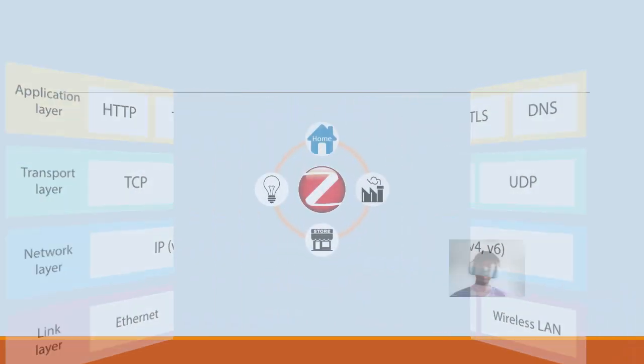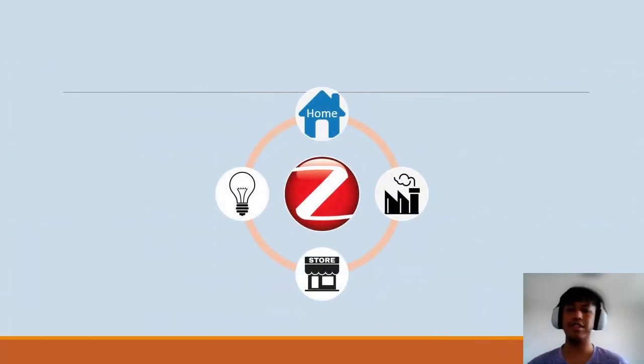Next, I'm going to talk about different applications of the Internet protocols mentioned earlier. So firstly, ZigBee is commonly used in home automation systems to wirelessly connect devices such as lighting, thermostats, and security systems. For example, a ZigBee-enabled smart thermostat can communicate with ZigBee-enabled light bulbs to adjust the lighting when the temperature changes.